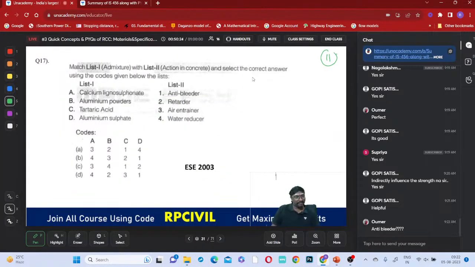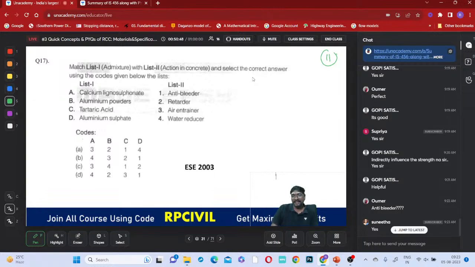Bleeding. What is the meaning of this bleeding? Whenever you are mixing the concrete and placing it in the mold, while you are making the concrete cubes of 150 millimeter, you might have checked it. What happens is that the cement mortar, or only water and cement, will be separating. Have you observed this? Very loose cement mortar may be separated, right? That is called bleeding.